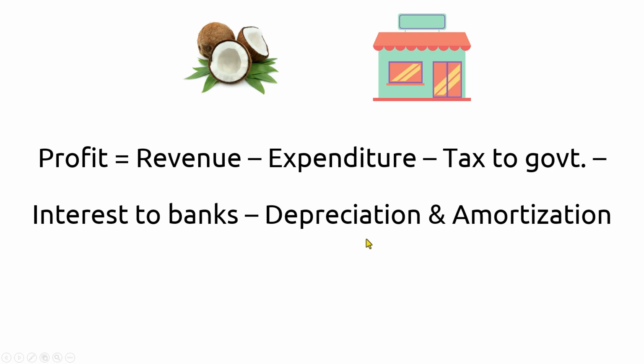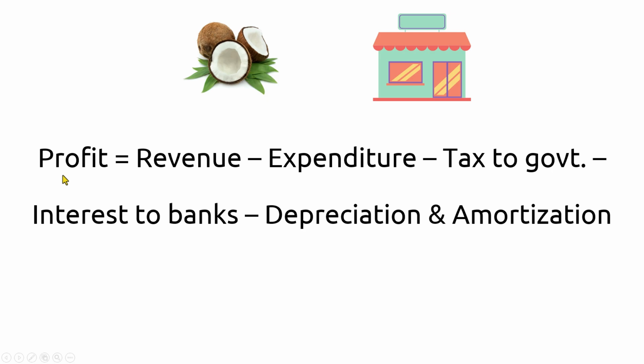Next, we have depreciation and amortization. Do not worry much about this. If the company has any machinery, all those costs are divided and categorized under depreciation and amortization. Just remember this. This also has to be paid from revenue. So after deducting all these from the revenue, what the friends get is profit.